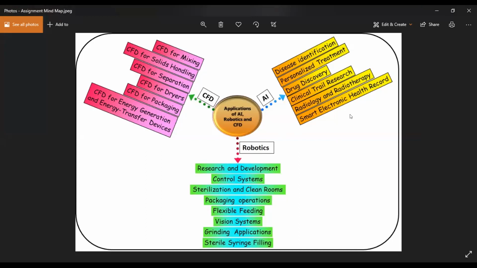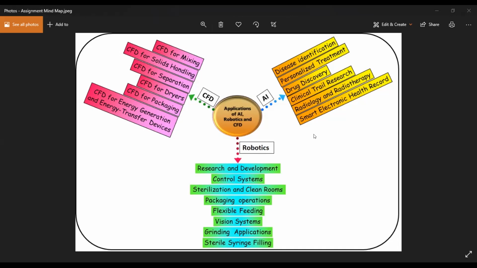Applications of CFD. CFD is used for mixing, for solid handling, for separations. CFD is used in dryers, packaging, and also for energy generation and energy transfer devices.